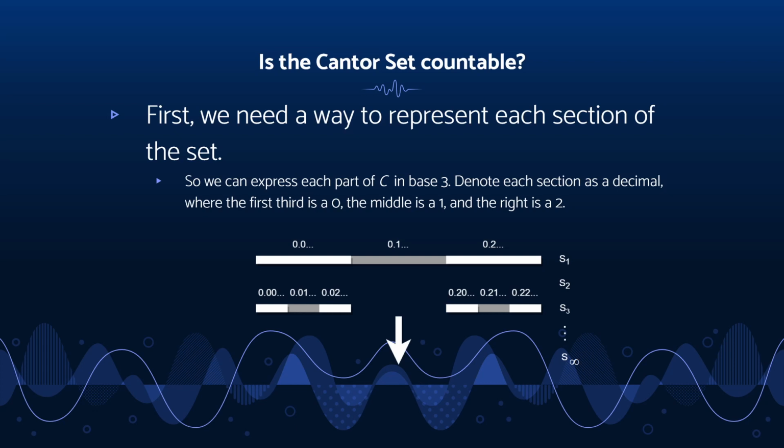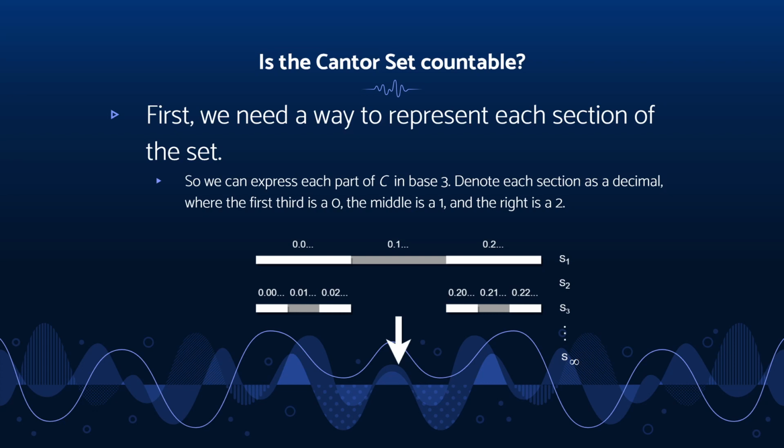So as we can see, in S sub 1, 0.0, as we have 0 in the first decimal place, means that we are dealing with S sub 1, and we are looking at the left third. And it's the same for 0.1 and 0.2. If we're looking at 0.2, we're looking at the right third of S sub 1.